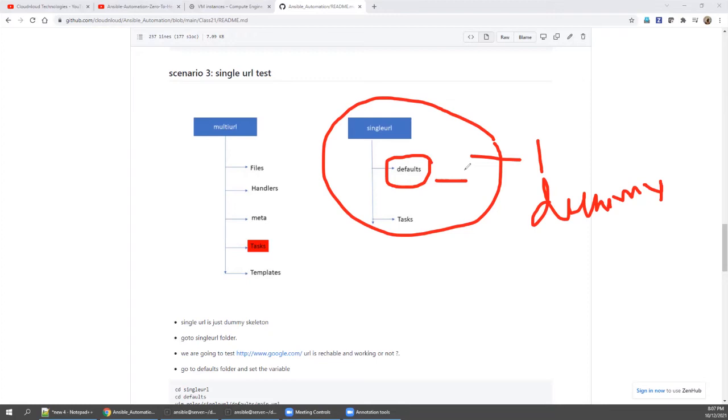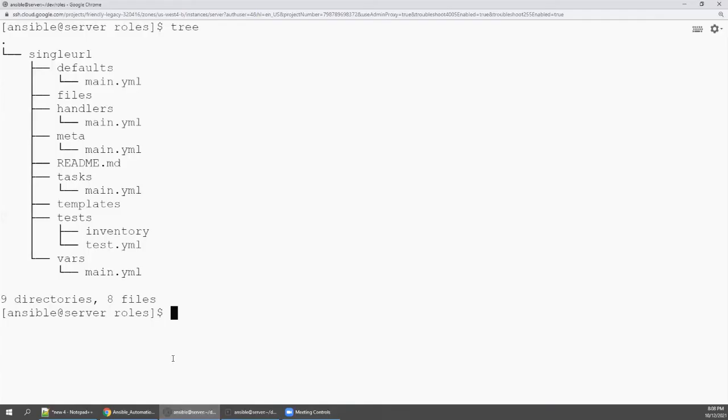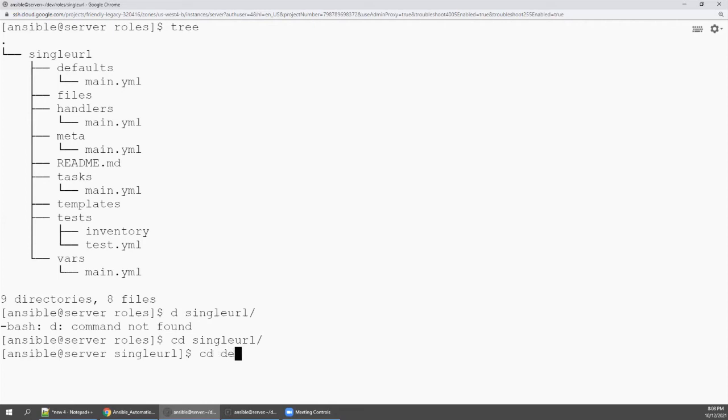Just now we created one standalone playbook, right? We are going to do the same, but instead of one playbook, we are going to the defaults directory. We are going for single URL. Inside, we go to the defaults directory and open main.yaml.